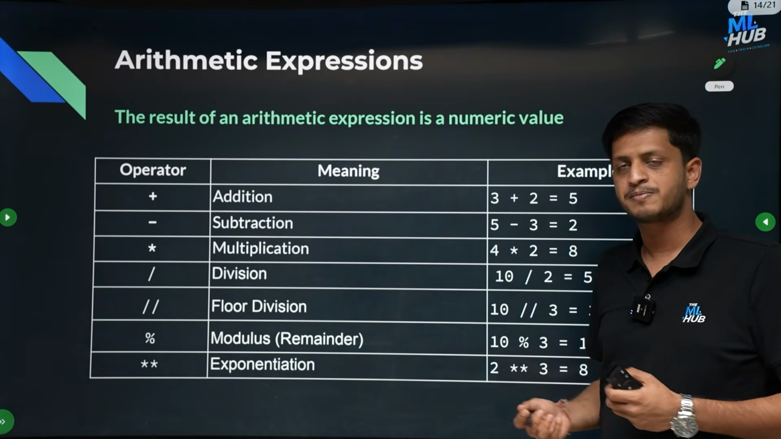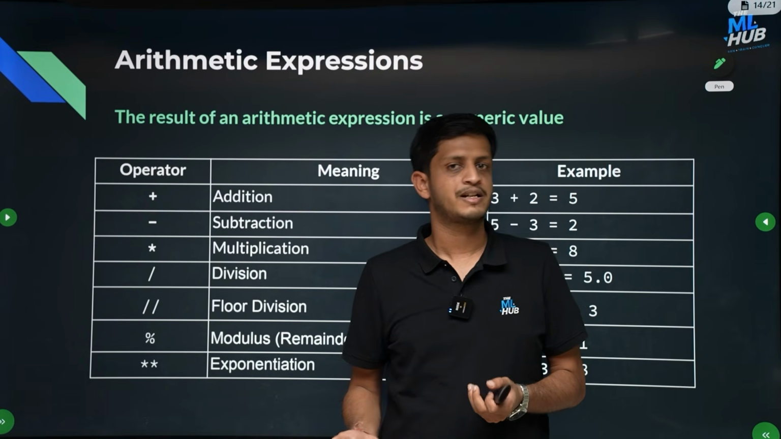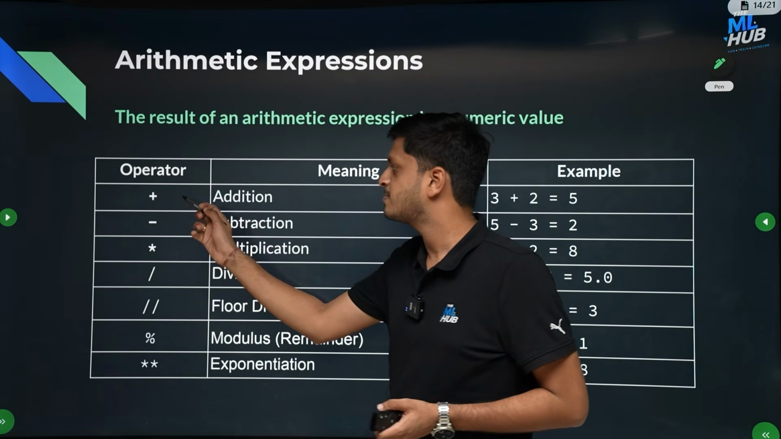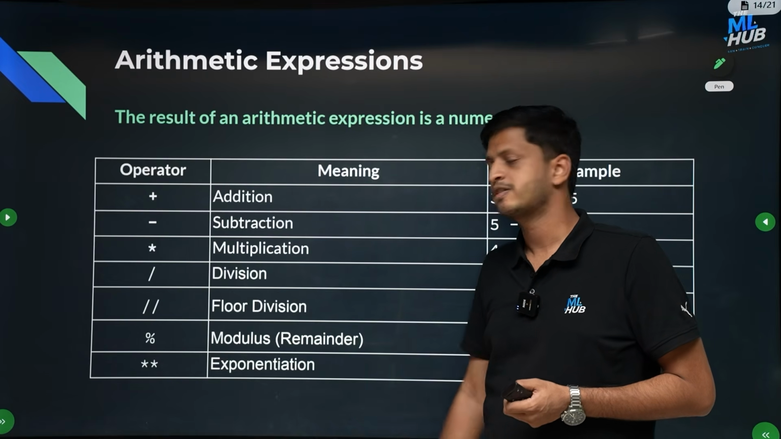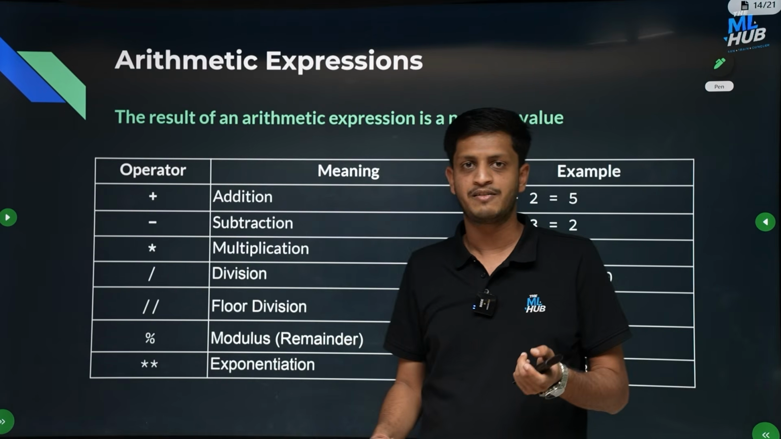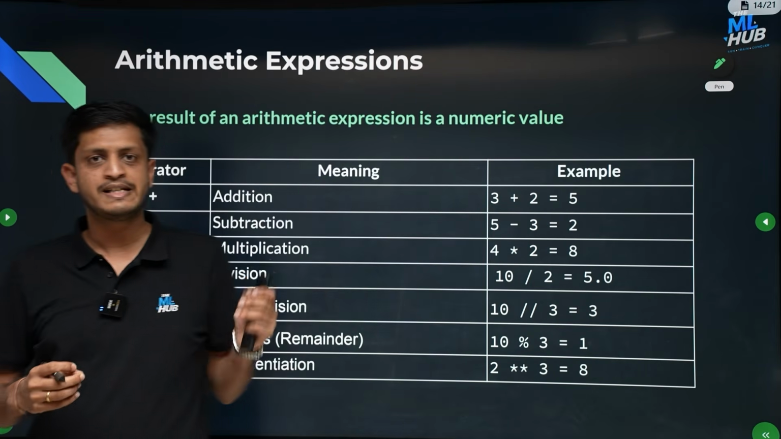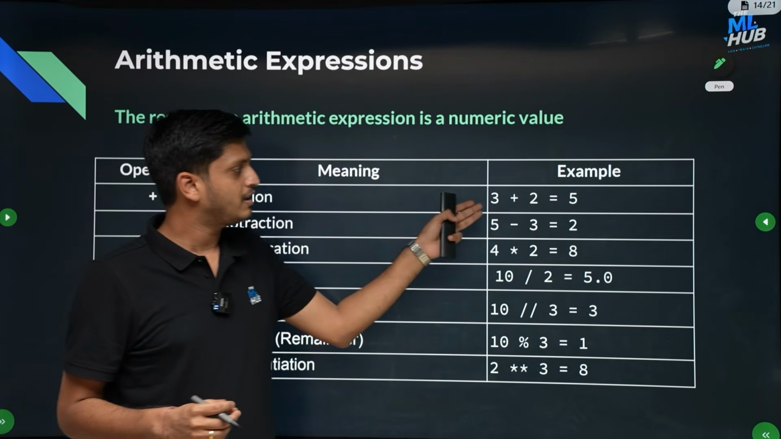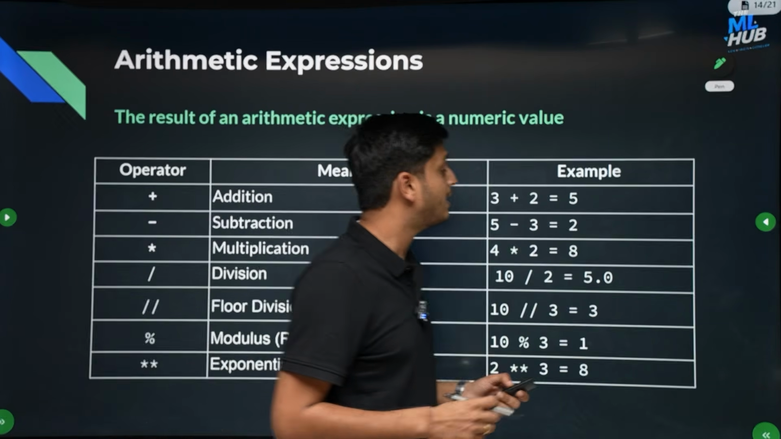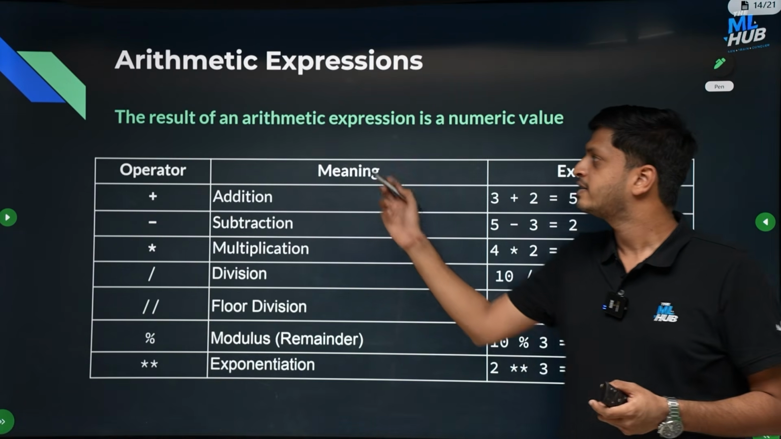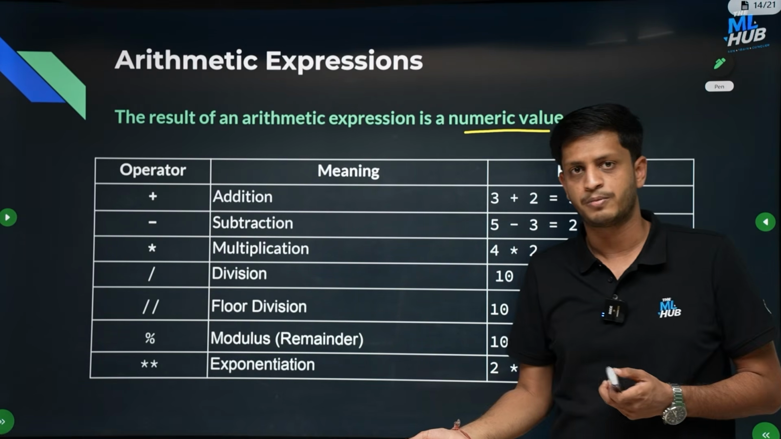So what are arithmetic expressions? All the expressions involving arithmetic operators are called arithmetic expressions. Plus, minus, multiply, divide, floor division, modulus and exponentiation are all arithmetic operators that we have already seen, and any expression involving these operators is an arithmetic expression. The key factor here is that the result of an arithmetic expression is a numeric value. You will always get a numeric value as an output.